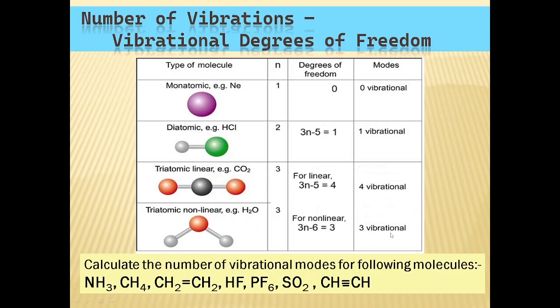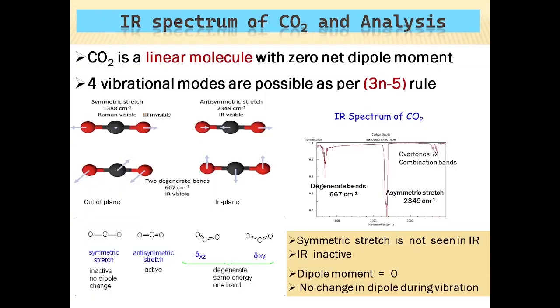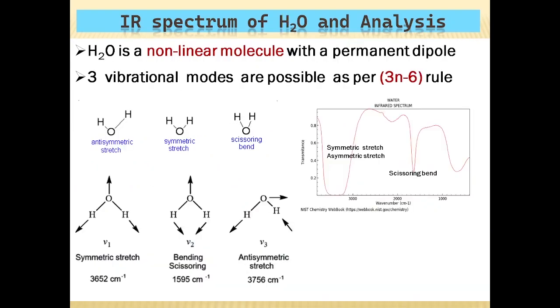So the vibrational degrees of freedom for a non-linear molecule is governed by the 3n minus 6 rule. Now in our syllabus we have to study 2 specific IR spectra and their analysis. One is carbon dioxide and the second one is water.